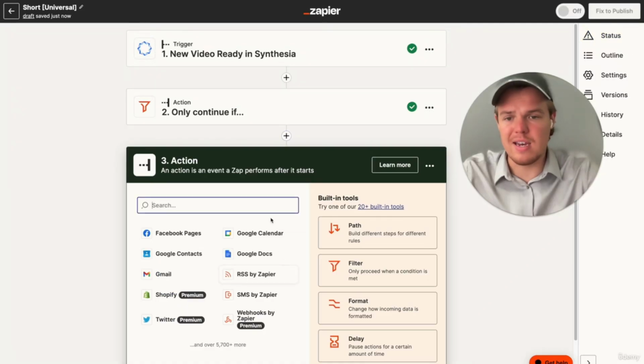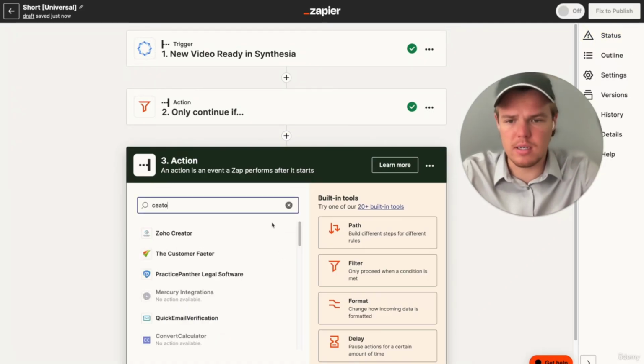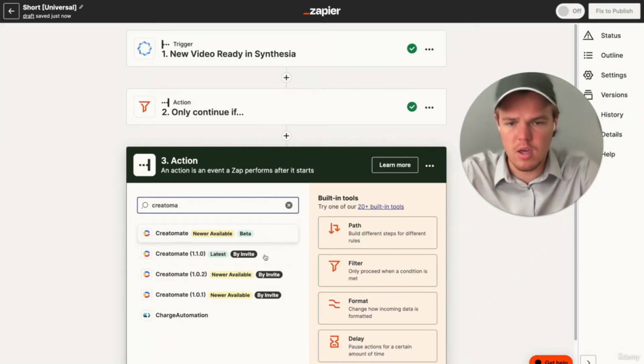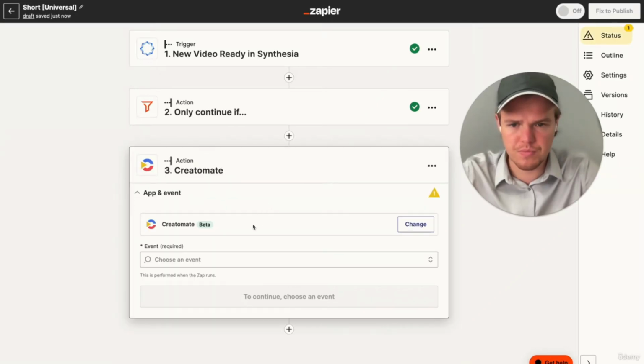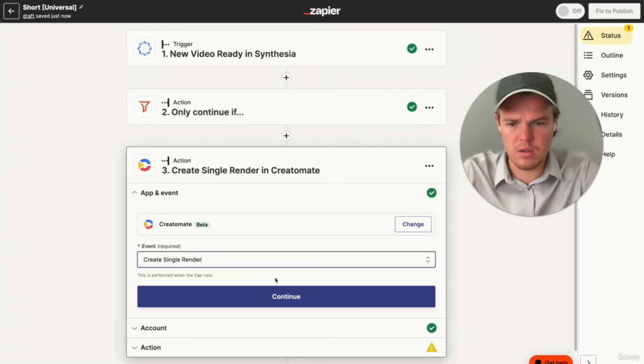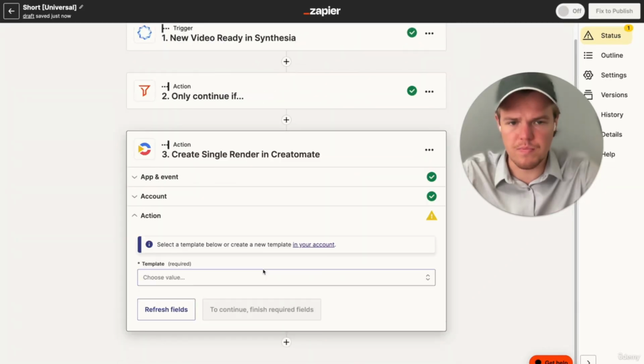Perfect. The next block we need to add here is Creatomate. So essentially Creatomate is going to be the one that allows us to automatically render this in the correct format for YouTube. And we're going to go ahead and choose whatever we have access to right now. And we're going to say create a single render. Continue, continue.